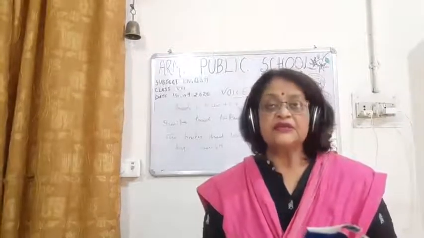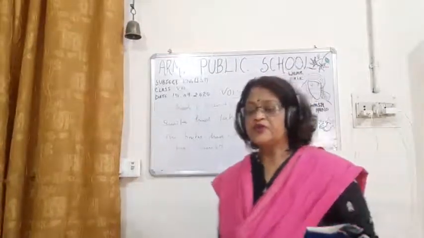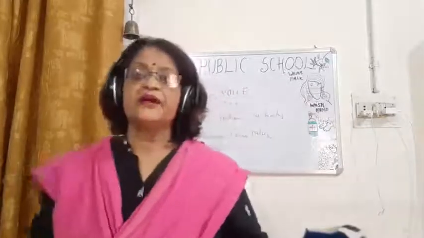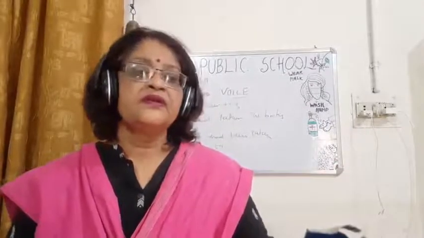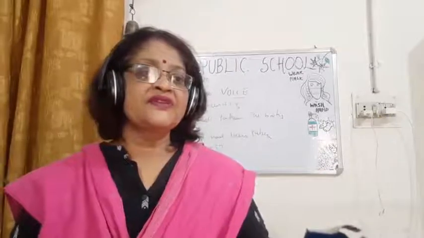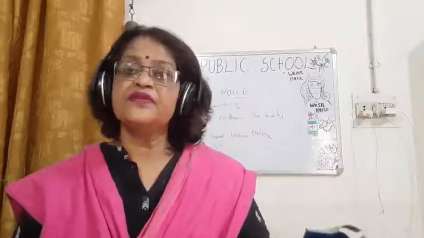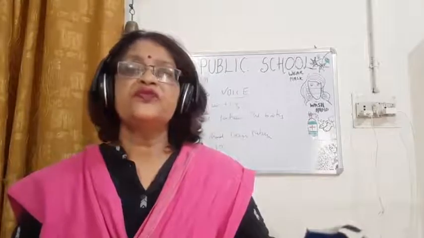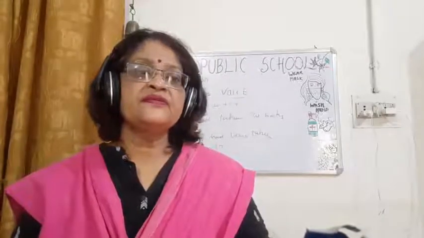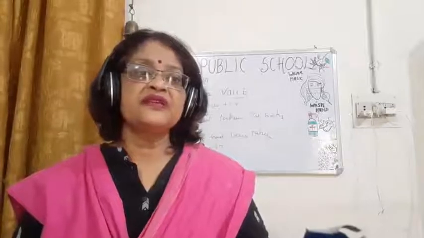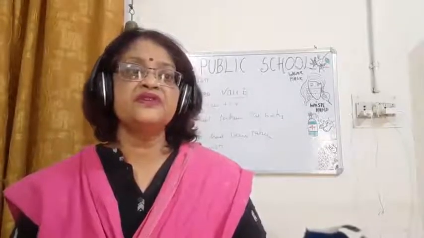So children, you can see how I have done the formula of the past perfect. The formula for past perfect active voice is had plus the third form of the verb, and I told you the third form of the verb will always be there. The formula for passive voice of the past perfect is had plus been plus V3.